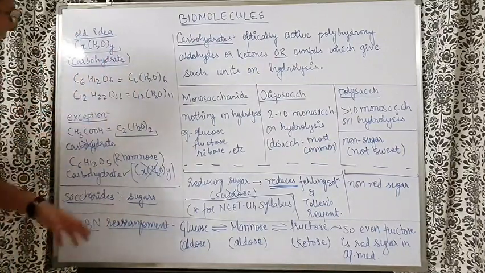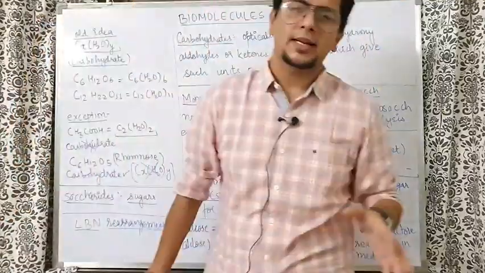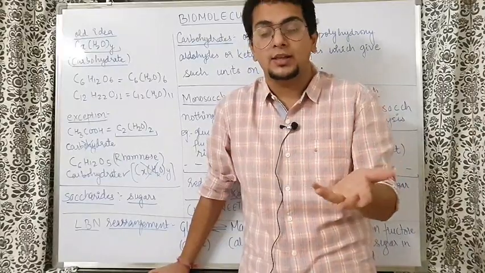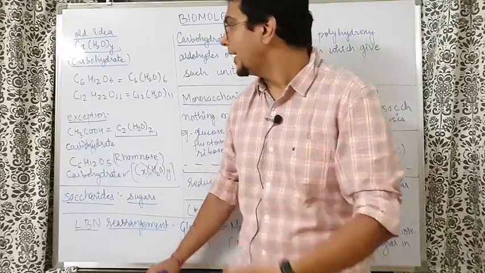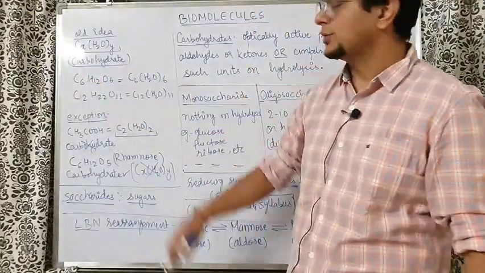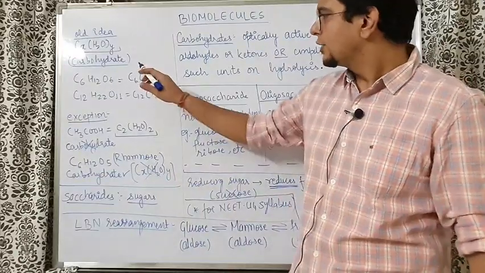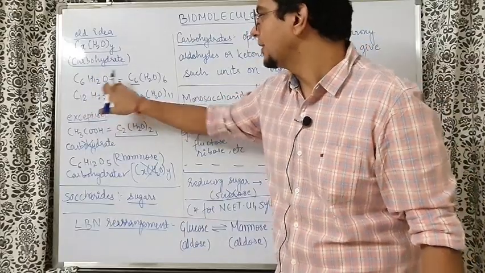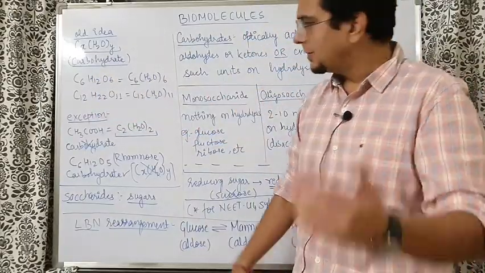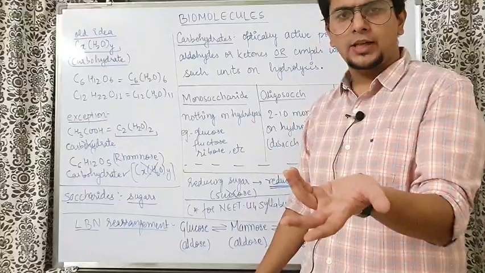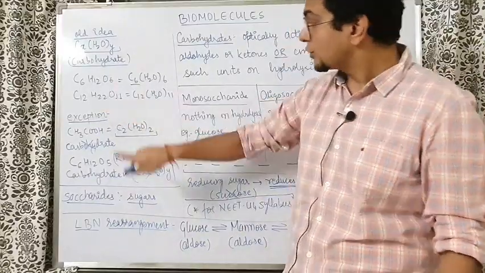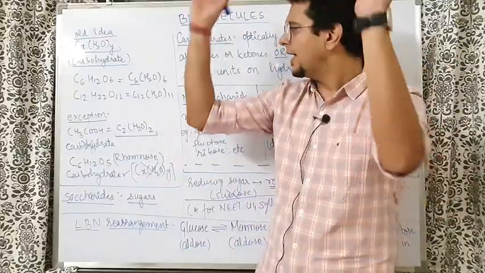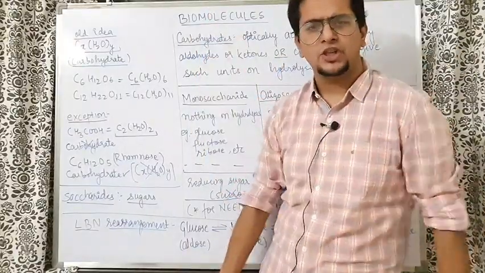So yes, what happened at that point of time, some people gave this kind of logic. It was a very intelligent logic at that time. Now we might find it very logical, but at that time they found it very logical. Why? They took the example C6H12O6 like glucose, fructose. So they found, yeah, correct, 6 carbon are there, and if you take 6 common, the H2O are also 6. Similarly, sucrose, the regular sugar that you use at your home, is sucrose. In sucrose also they found that 12 carbon are there and 11 H2O are there. So people were very happy, everyone started clapping, ki yes, nice definition they have given.